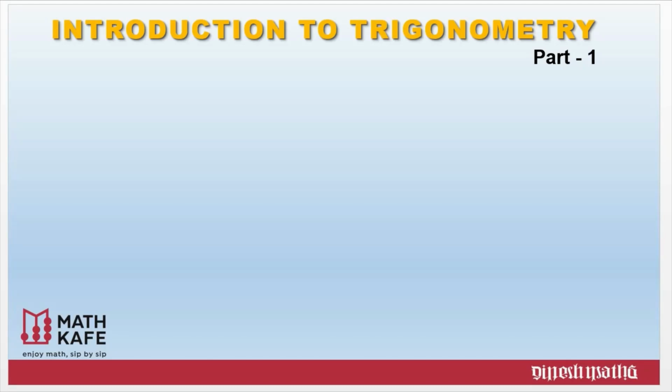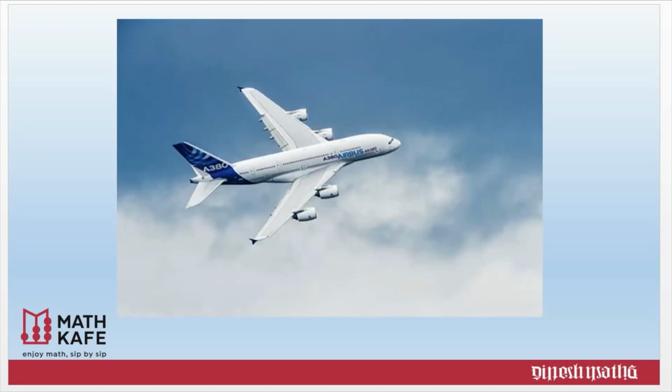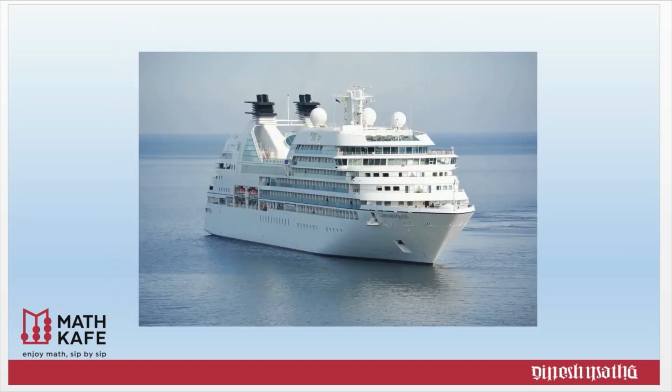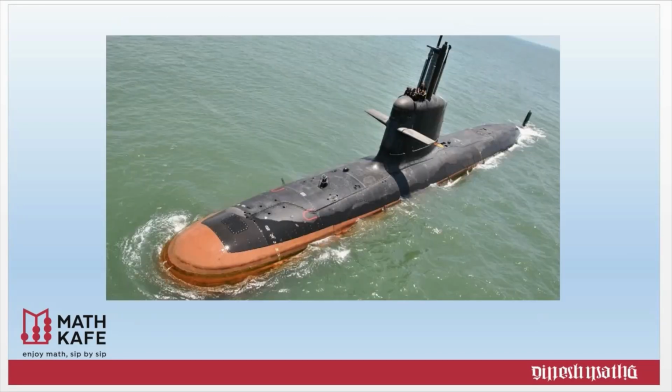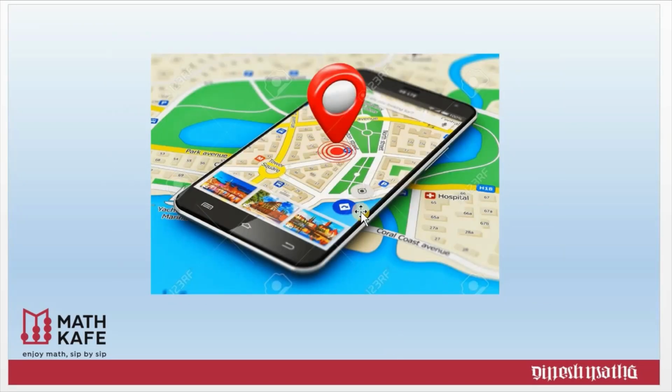Have you thought about traveling from one place to another place? If you are traveling along the road, you know that there are traffic signs and signboards that help you travel in a safe way. And suppose you're traveling by air, how does a pilot decide the direction? What technology works behind that? Or if you are sailing in a ship, or going in a submarine, any sort of transportation, basically your GPS, all are working based on trigonometry.